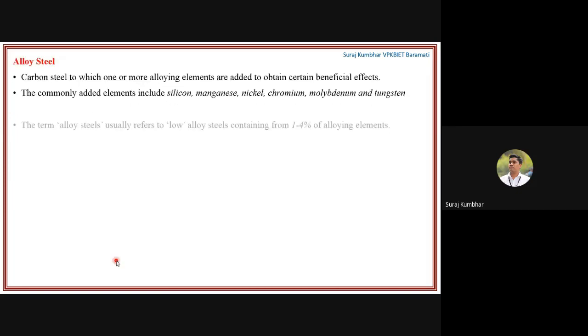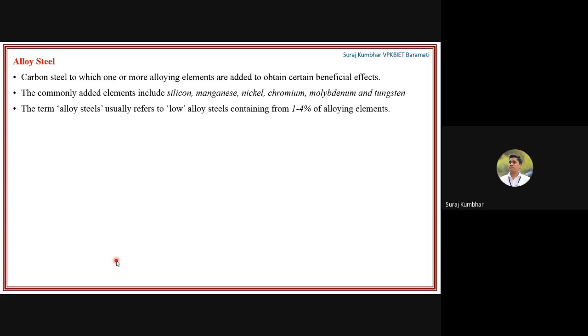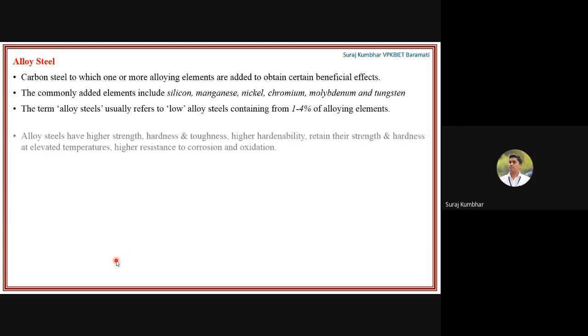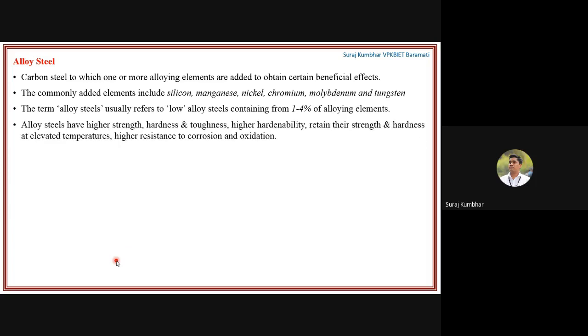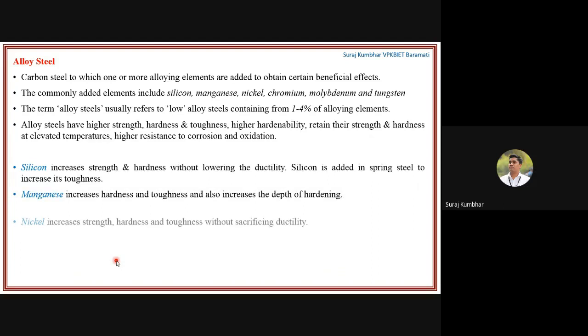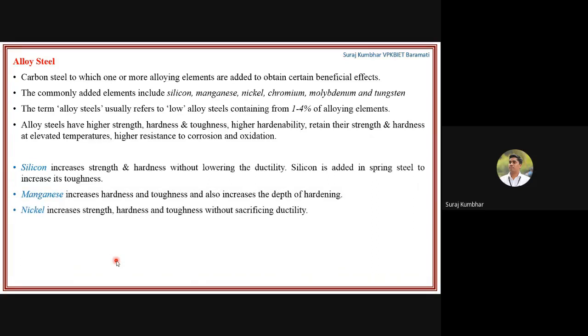Now alloy steel. The commonly added elements include silicon, manganese, nickel, chromium, molybdenum, and tungsten. The term alloy steel usually refers to low alloy steel, which contains 1 to 4% alloying elements. Alloy steels have higher strength, hardness and toughness, higher hardenability, and they retain their strength and hardness at elevated temperatures. They also have higher resistance to corrosion and oxidation. Now silicon increases the strength and hardness. Manganese also increases hardness and toughness.